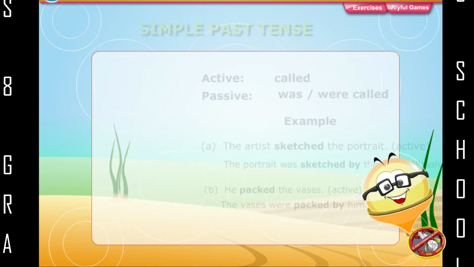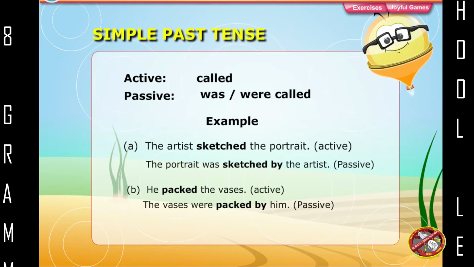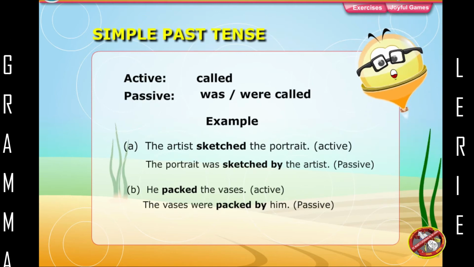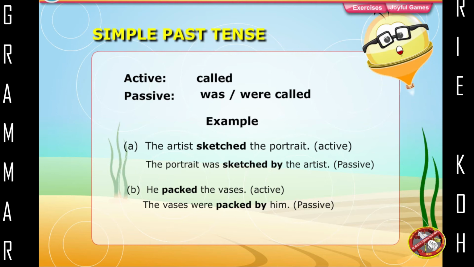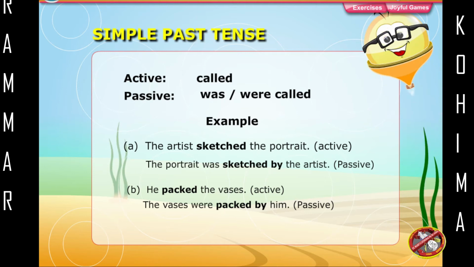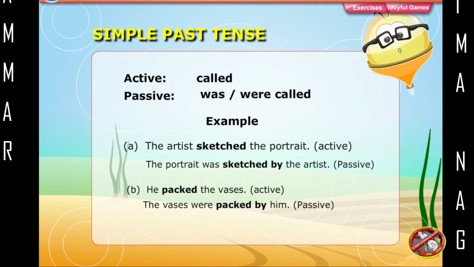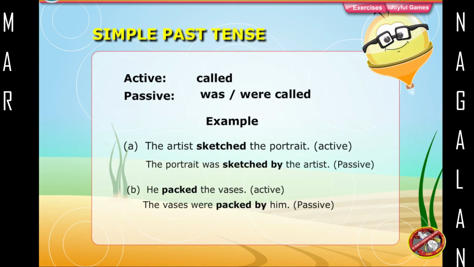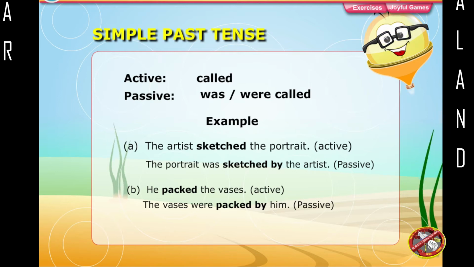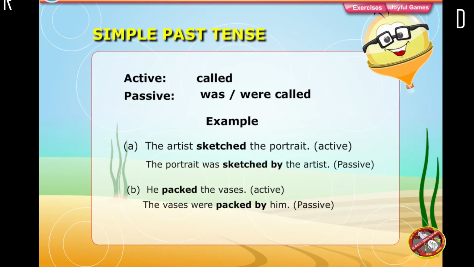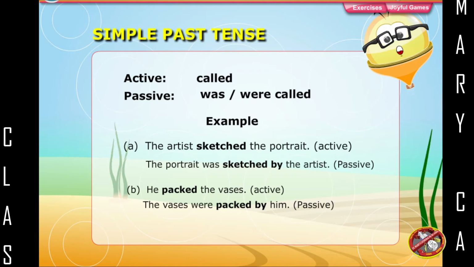Simple past tense: active, called; passive, was, were called. Example: The artist sketched the portrait, active. The portrait was sketched by the artist, passive. He packed the vases, active. The vases were packed by him, passive.